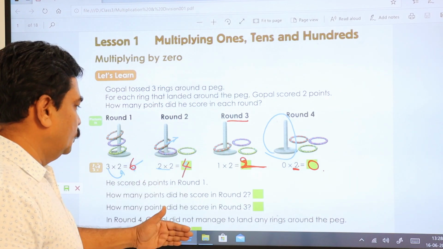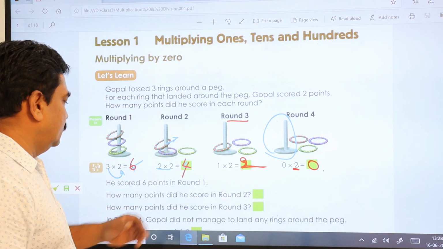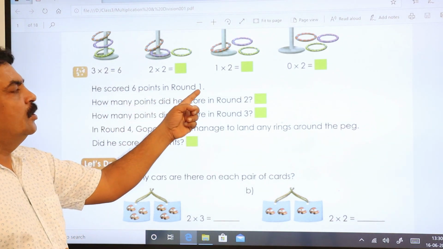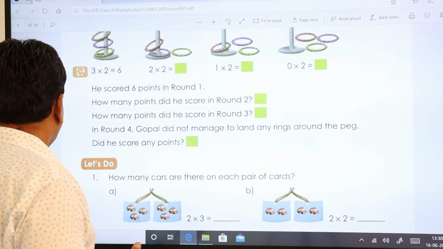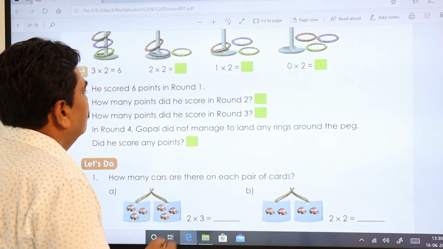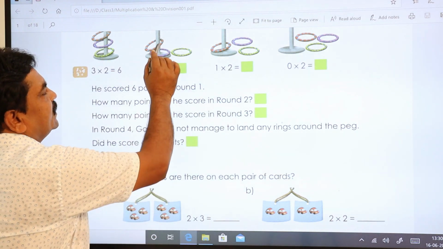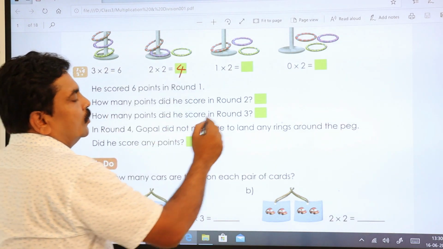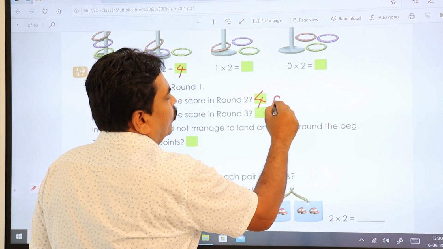Let us do these things, okay? He scored 6 points in round 1. How much did he score in the second round? 2 into 2. How much did we get? 4. So write down here 4 points.